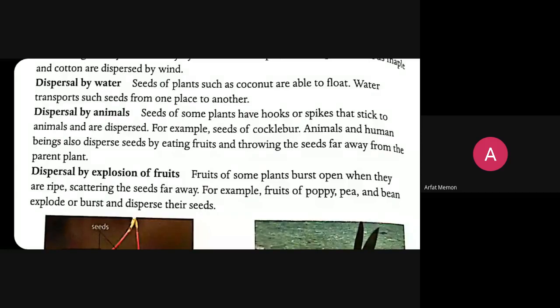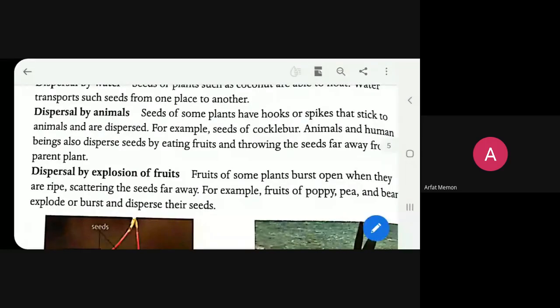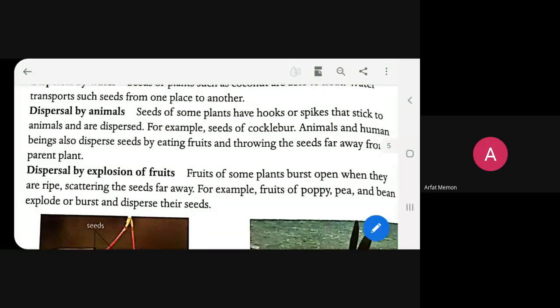See, beta, this is the same thing which we have to learn here. We as human beings also disperse the seeds. In which way? We throw seeds here and there while we are eating vegetables and fruits. The same way, when birds, insects, or animals eat any such fruit or part of the plant, half-eaten part of that plant or the seeds of that plant, they carry it from the parent plant. In that way, dispersal occurs.